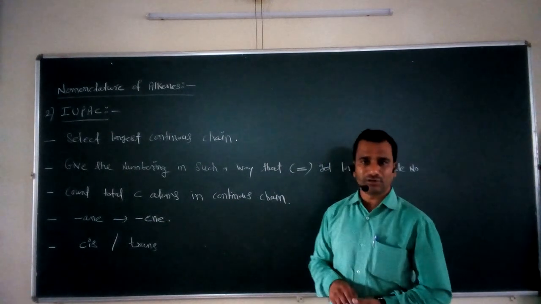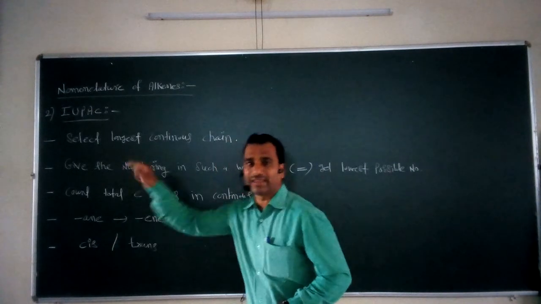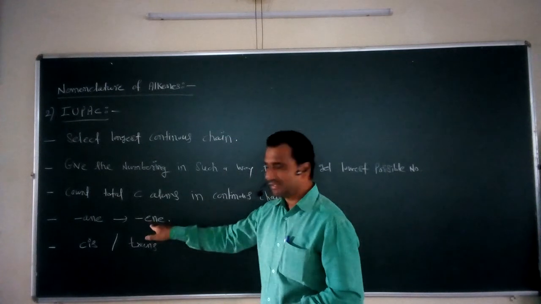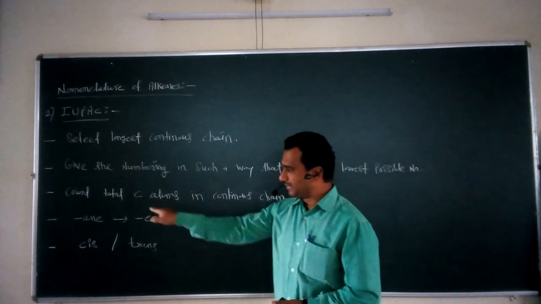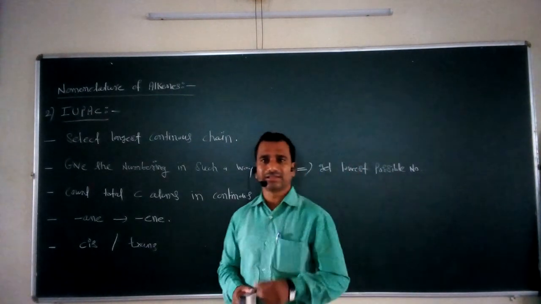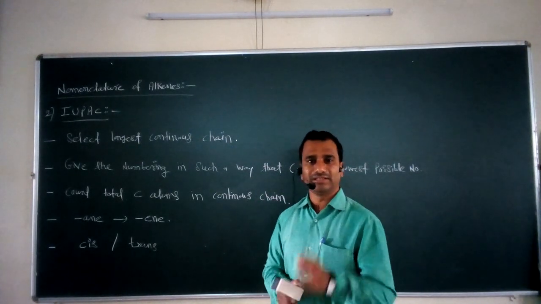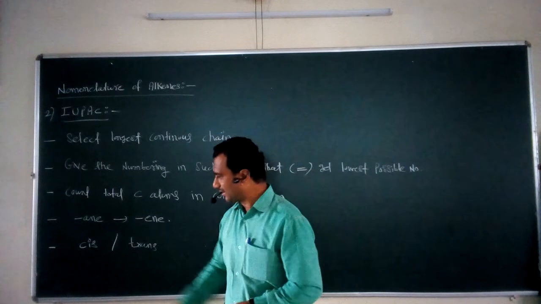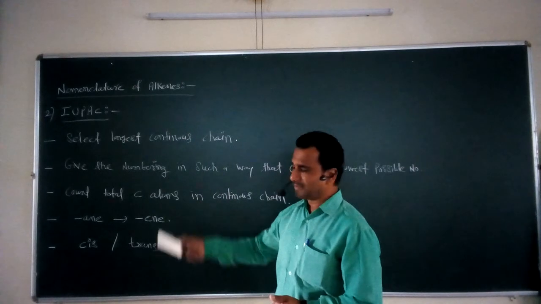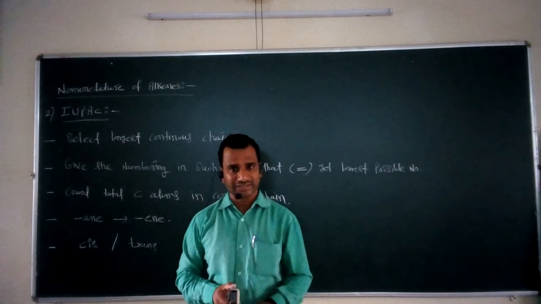After that, you have to replace ANE of the parent alkane by the suffix ENE. And at the last, if geometrical isomerism is possible in your alkenes, then you have to use two different types of prefix. Either you may use cis, or you may use trans. So these are some simple and important steps for assigning the name of alkenes according to the IUPAC nomenclature system.